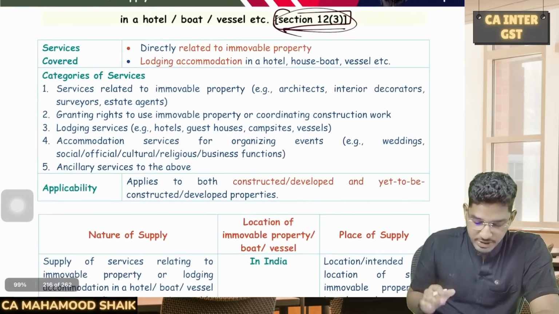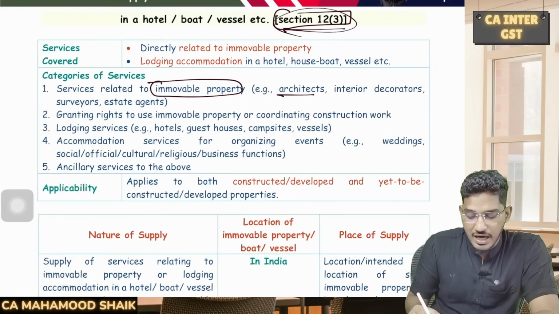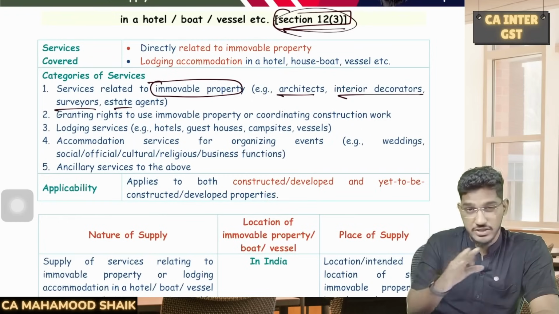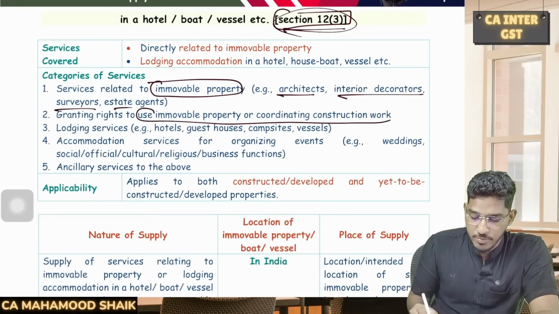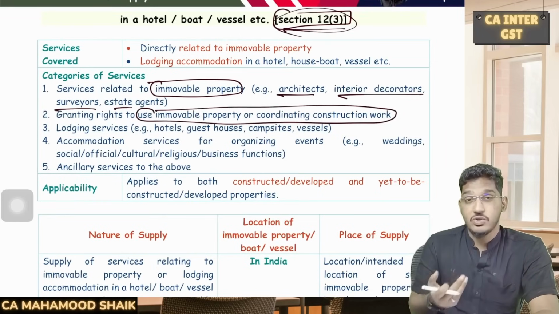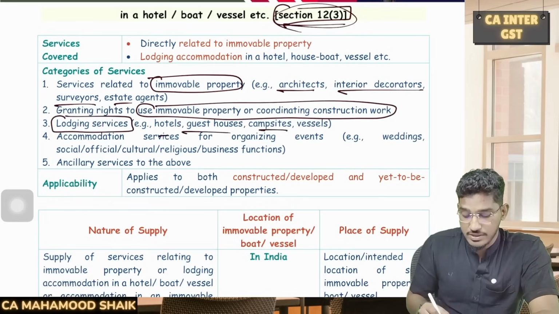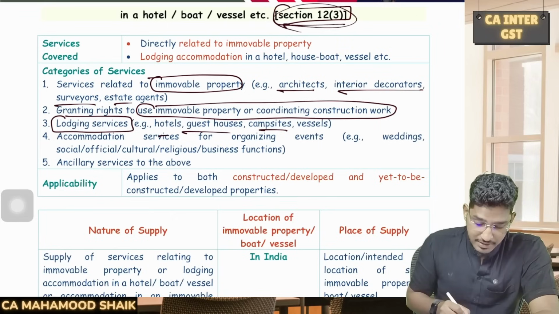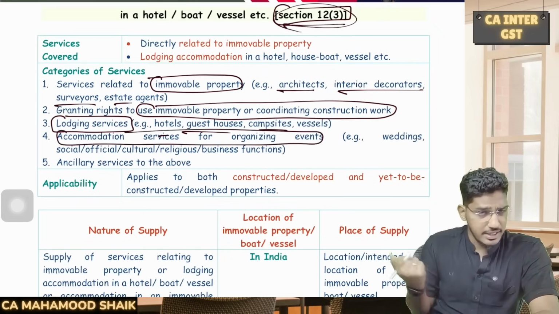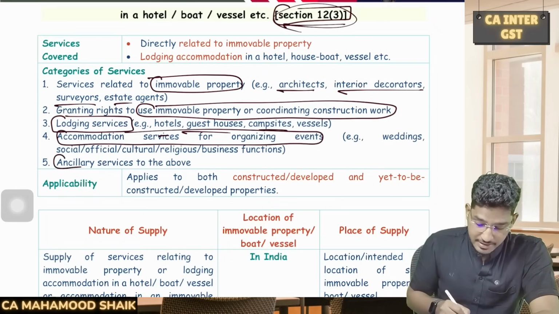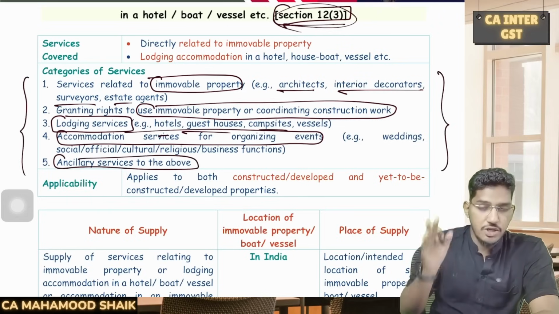Sir, what and all services will 12 subsection 3 take into its perspective? It will cover any service relating to immobile property, like architects, interior decorators, surveyors, real estate agents. All these people are providing services in relation to immobile property. Then granting rights to use the immobile property or coordinating construction work, like construction services, or renting of immobile properties. It also covers lodging services, whether in hotels, guest houses, campsites or even vessels. It even includes accommodation services for organizing events like function halls, weddings, cultural and religious events, etc. And even ancillary and supporting services for the above. So these are the broad categories of services covered under 12 subsection 3.